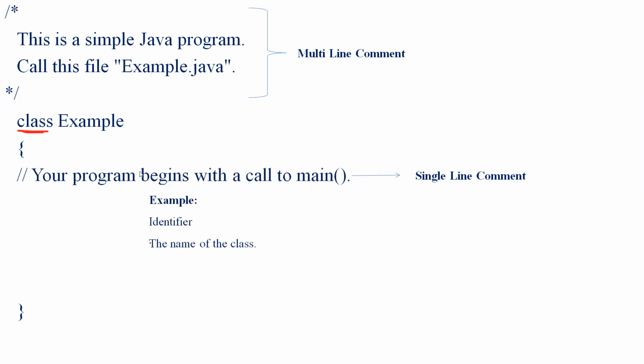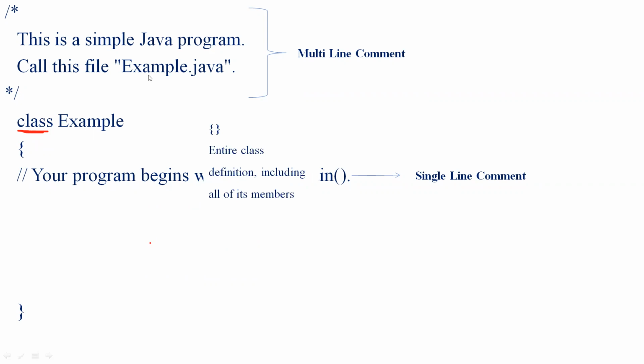Example is an identifier, that is, the name of the class, which is associated with the keyword class. Class is a keyword which is associated with an identifier, the name of the class which is newly created or being defined. The entire class definition, including all of its member functions, will be placed inside an opening as well as a closing brace, and so on regarding the particular program.